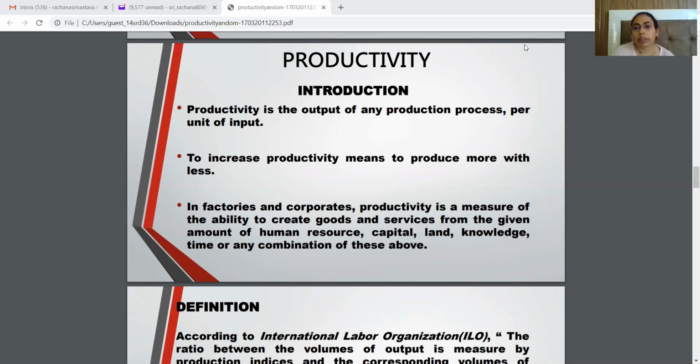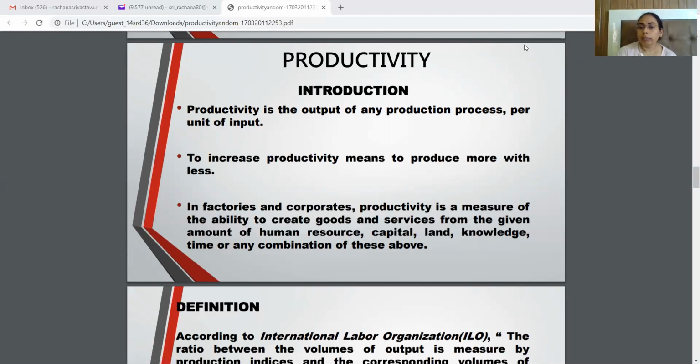Productivity can be described as various measures of measuring efficiency of a production process. So you can calculate productivity of the overall organization. You can calculate productivity of a particular factor of input in the organization, just like labor productivity, capital productivity, land productivity, machine productivity. So there are various ways of calculating productivity.